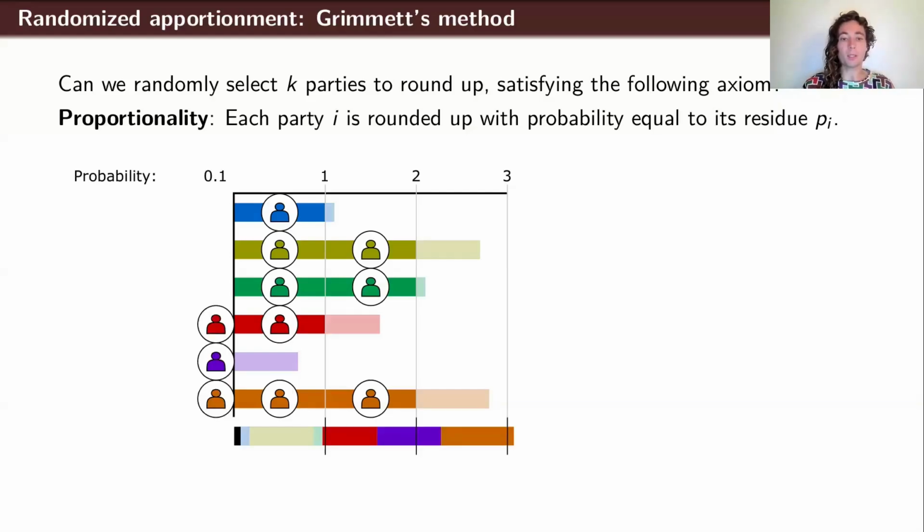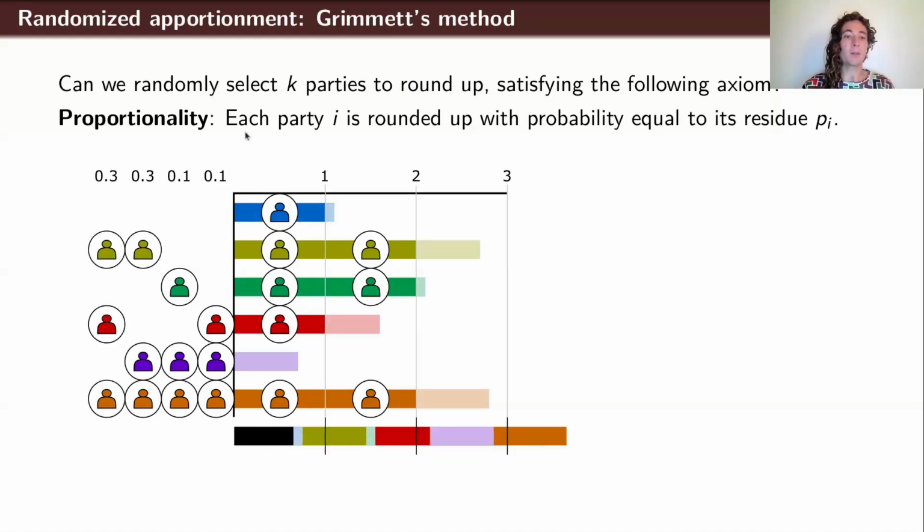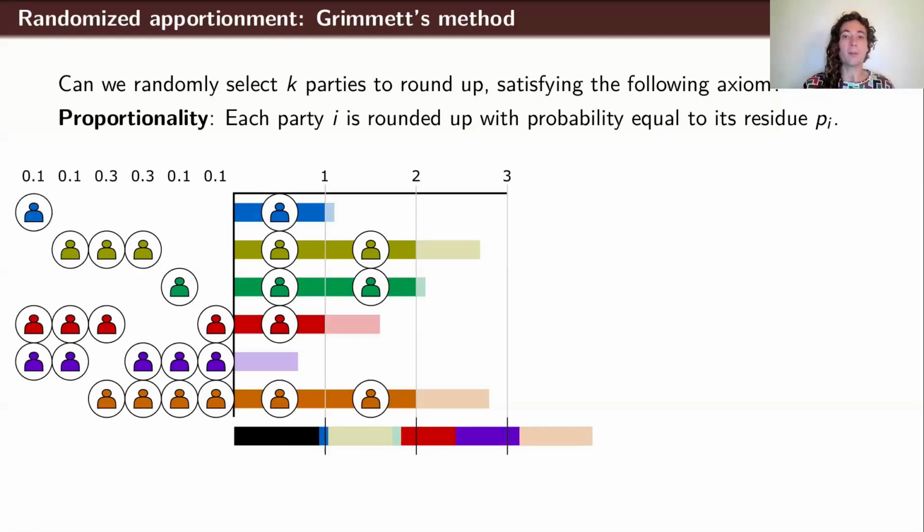So in this particular example with the really small shift, parties 4, 5, and 6 each get an extra seat because those are the ones intersected by the tick marks. And if we got a bit of a larger shift, then it would be parties 3, 5, and 6, etc. So you can see that both of these possible scenarios occurred with probability 0.1. And I've calculated all the other possible shifts that could happen and their respective probabilities. So these are all possible outcomes from running Grimmett's method on this example. Okay, so we always get exactly 3 parties rounded up. Each of these columns has 3 parties in it. And if you look at any particular party, the probability that they are rounded up is exactly equal to its residue. It's not too hard to prove that this satisfies this property.